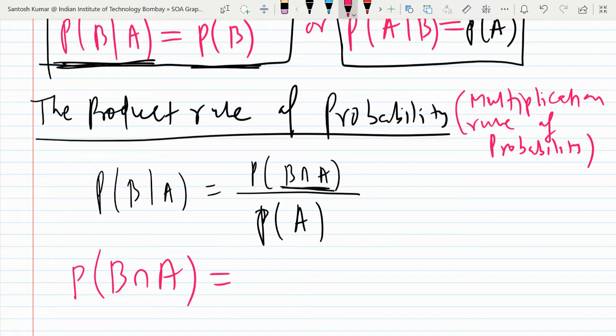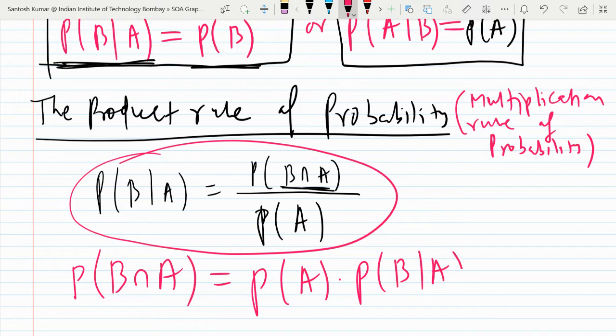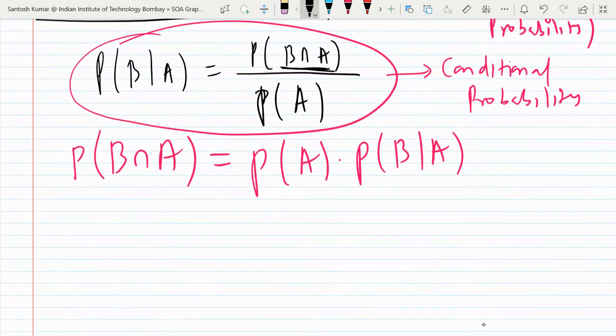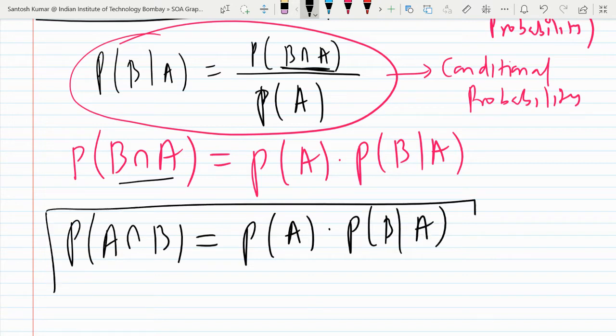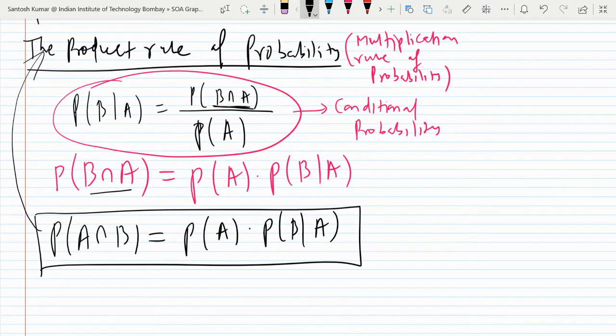So do the cross multiplication. We'll get probability of A into probability of B given A. Are you getting? So this was the conditional probability formula, and we just cross multiplied it, so we get this. And B intersection A is the same as A intersection B, so I will write probability of A intersection B as P(A) into probability of B given A. So this formula is called the multiplication rule of probability, or the product rule of probability.